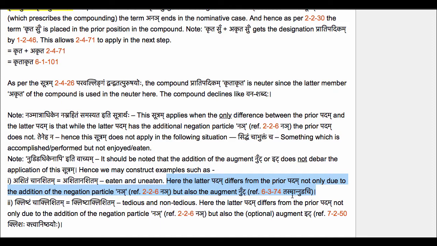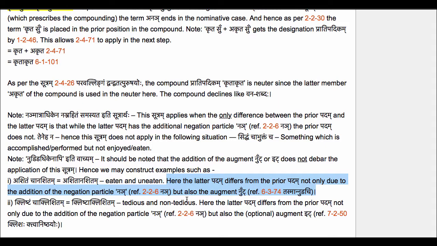The sutram which prescribes the augment nut is 6-3-74, tasmat nudachi. That sutram 6-3-74 says that following the particle nyai on which the elision of the letter na has been performed, if there is an uttarapadam which begins with a vowel, then that uttarapadam takes the augment nut. And of course we know as per adyantau takitau 1-1-46, the augment nut joins at the beginning of the uttarapadam because the augment nut has the letter ta as an it.